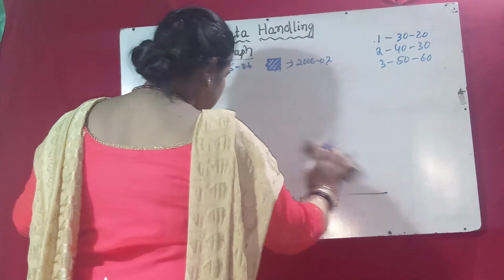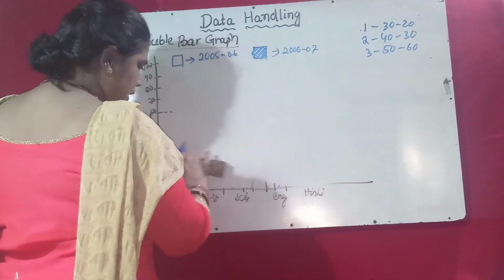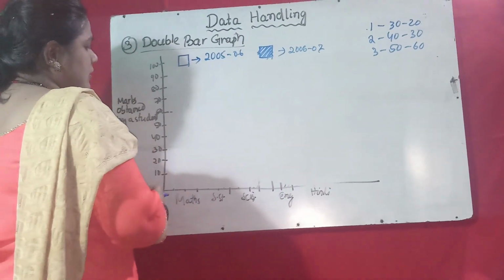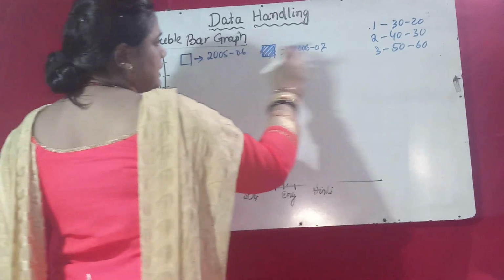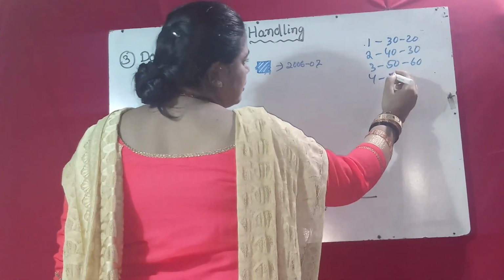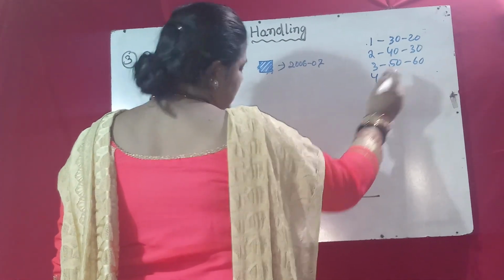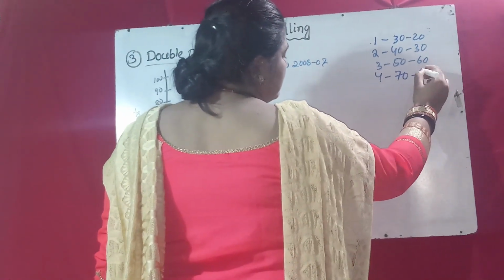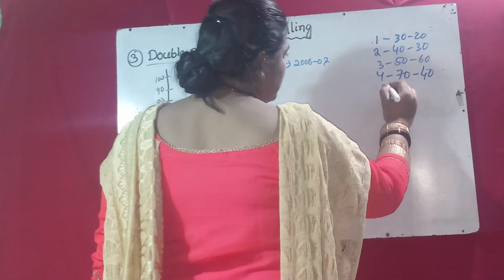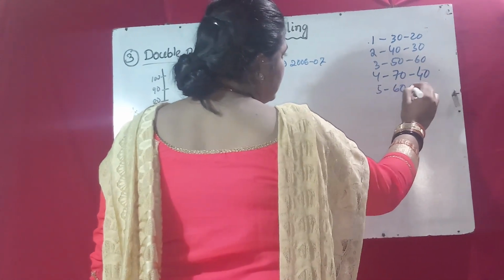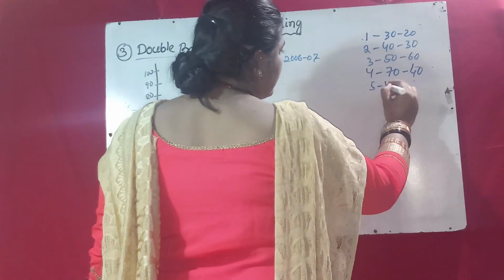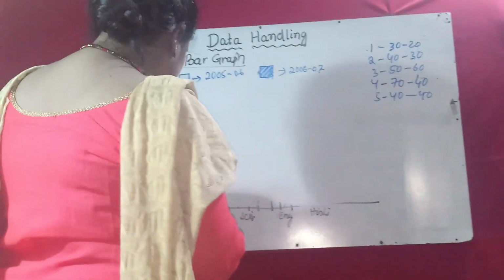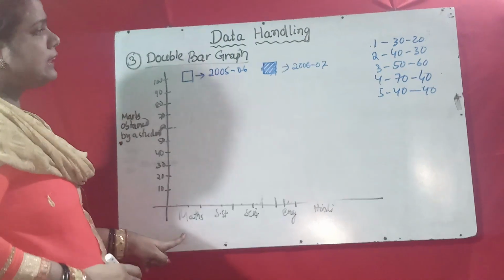Suppose it is another student's data. For mathematics, first session and second session: 30 and 20.